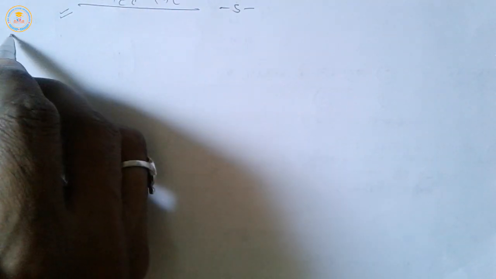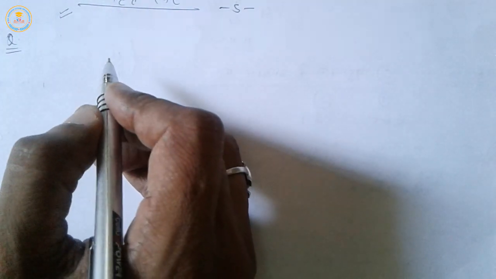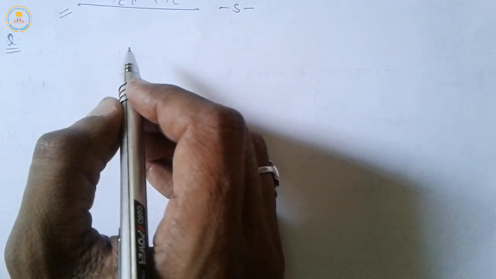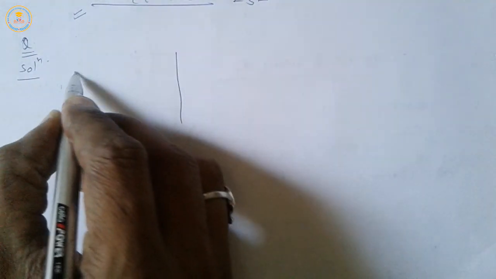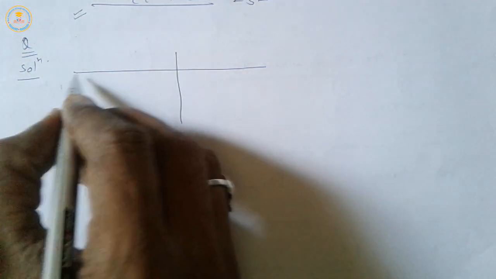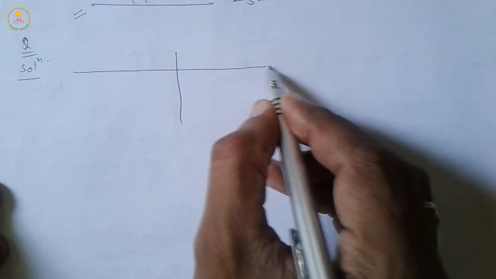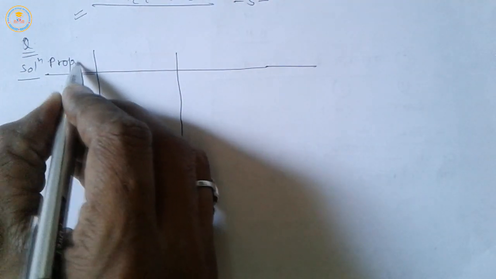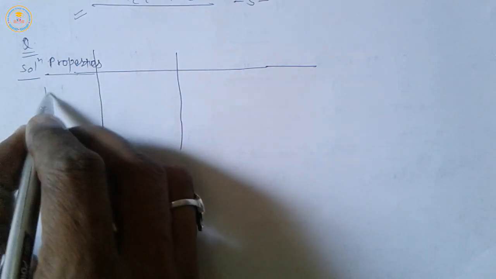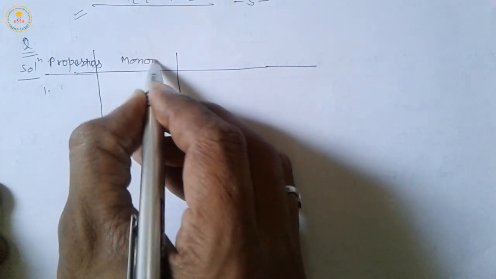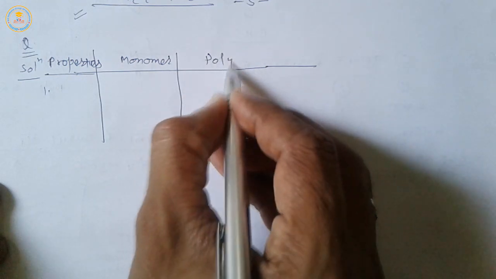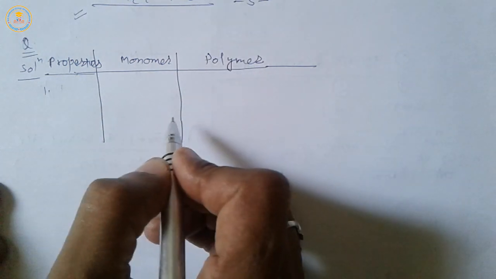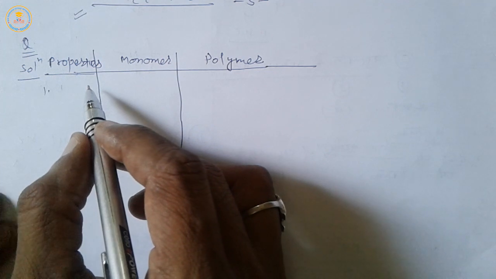Now we take a question for exercise, a very important question. Write differences between monomers and polymers. The solution will be: properties first.